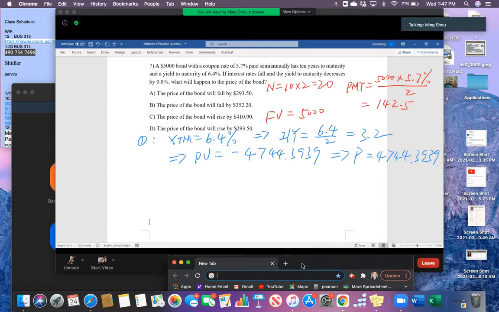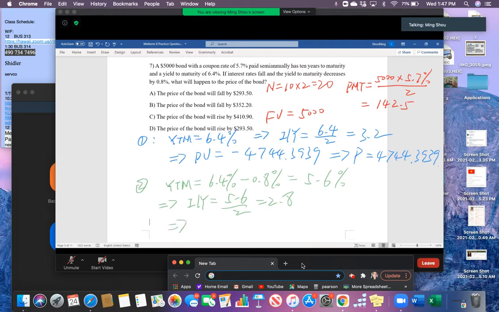Now let's check what the bond price is after the interest rate change. After the interest rate change, the year to maturity becomes 6.4% minus 0.8%, since it decreased by 0.8%. It will give 5.6%, right? So the year to maturity after the interest rate change equals 5.6%. Based on this information, we can also figure out the interest rate would equal 5.6 divided by 2 equals 2.8, right? So 2.8 is the number you need to put in your financial calculator, okay?